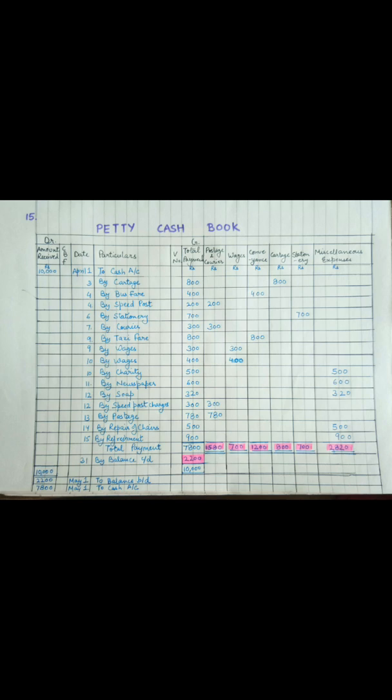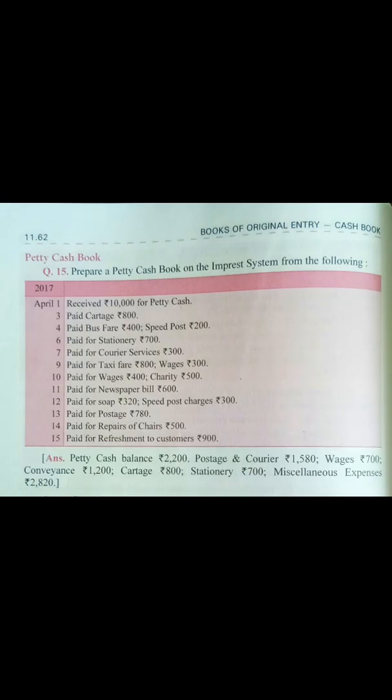As charity doesn't come under any of the heads, I have mentioned this expense in the miscellaneous category. Then the last one, by charity, I have written the 500 rupees in miscellaneous expenses and in total payments together. Next is on 11th April. Paid for newspaper bill 600 rupees.